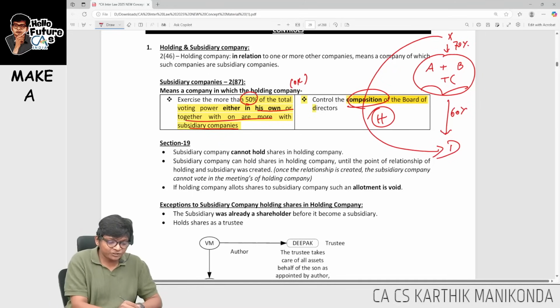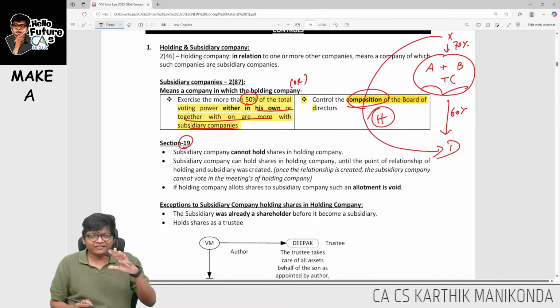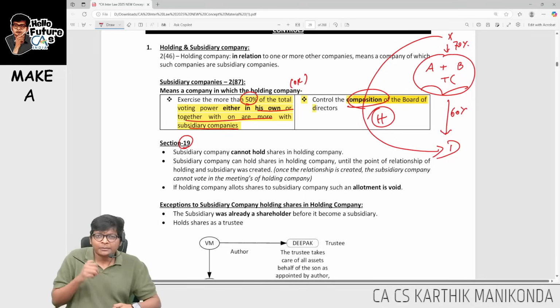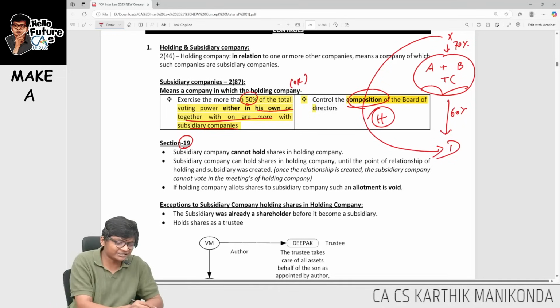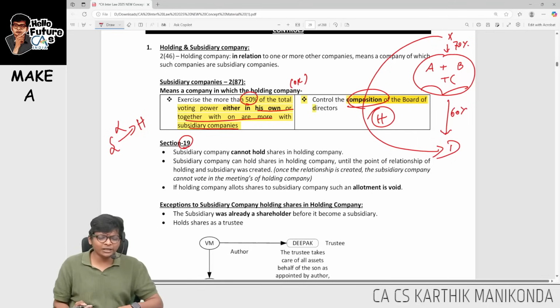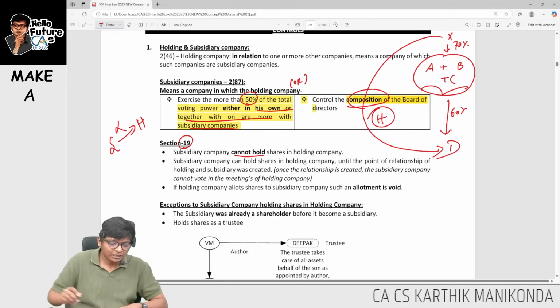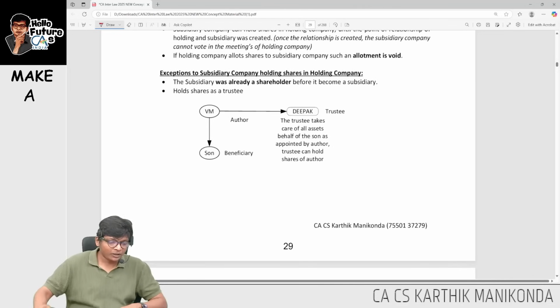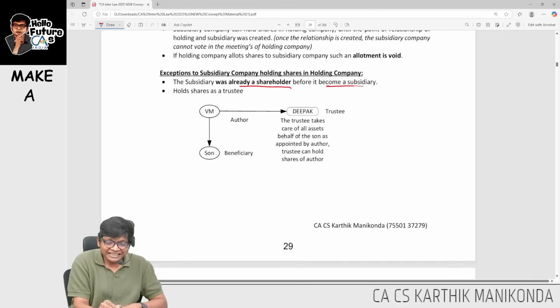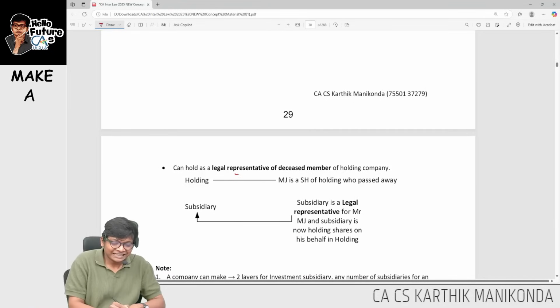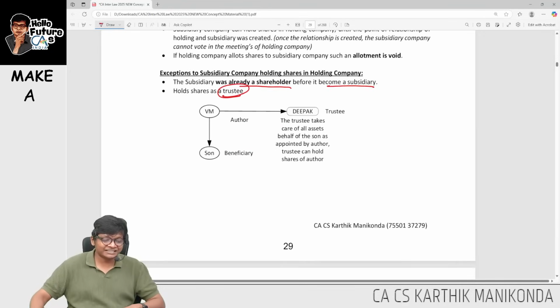Now the next exception in this section 19 is, they have asked this in September also. Jan they didn't ask. Maybe it can come in May again, because in September many students made mistakes. A subsidiary company cannot have shares in the holding company. There are 3 exceptions. We all know that a subsidiary cannot have, but what are the 3 exceptions, sir? One exception is they were already a shareholder, or you are a trustee, holding it as a trustee, or you are holding it as a legal representative of a deceased member.